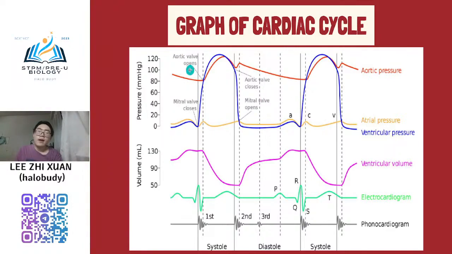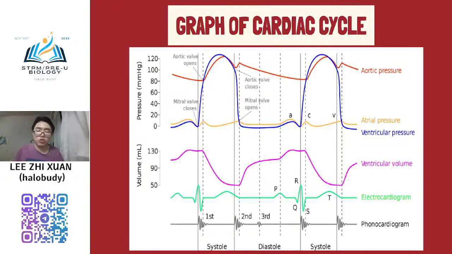The blue line is the ventricular pressure, the pressure that represents the ventricle. And the orange line is the atrial pressure, the pressure of the atrial chambers.